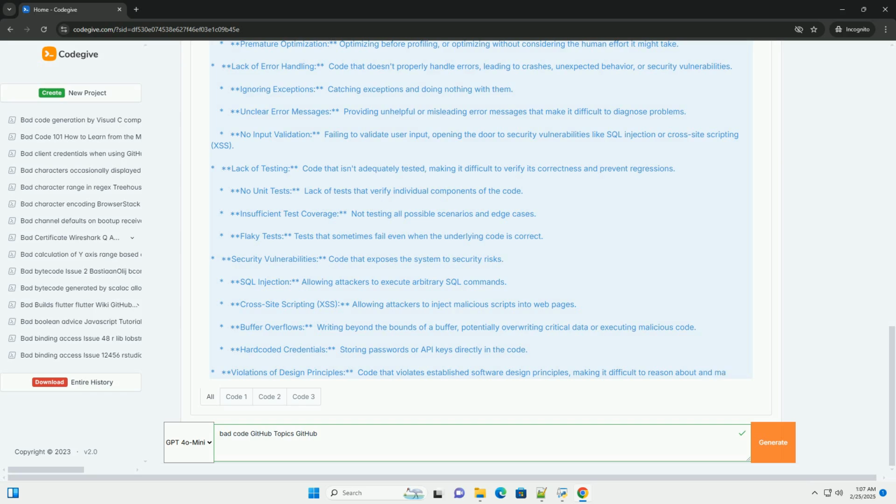2. Excessive complexity, God function. Problem: this process order method is doing far too much. It's difficult to understand, debug, and maintain. Any change to one part of the process could break other parts. Better: use the single responsibility principle. Break the method into smaller, more focused methods or classes.